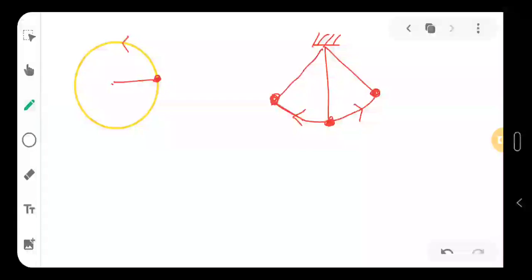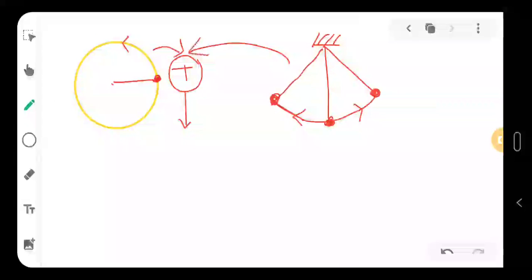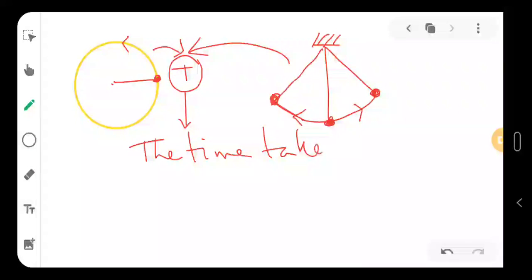Now in case of oscillations, I told you that time period is the time to complete one full oscillation. So time period for this event and time period for this event is the time taken for one complete oscillation.